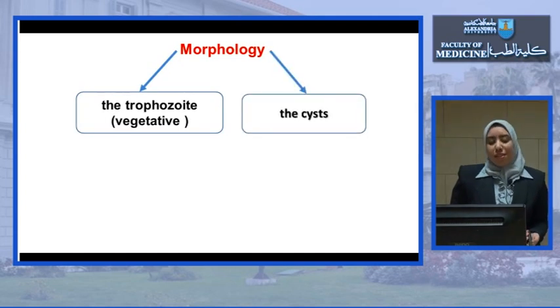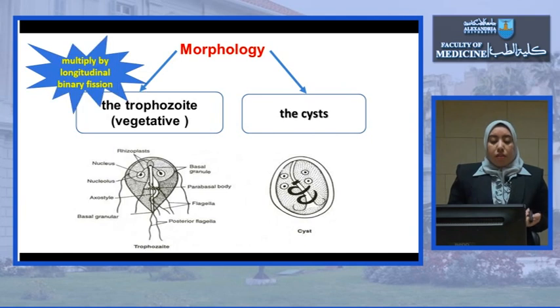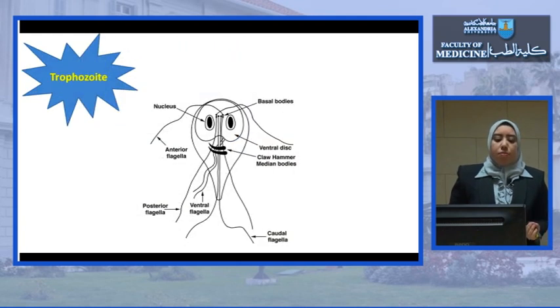The parasite exists in two forms, the trophozoite or the vegetative form and the cyst form. The form which is responsible for multiplication and reproduction is the trophozoite, and as we already said, it's a member of Mastigophora or the flagellates, and it multiplies by longitudinal binary fission.